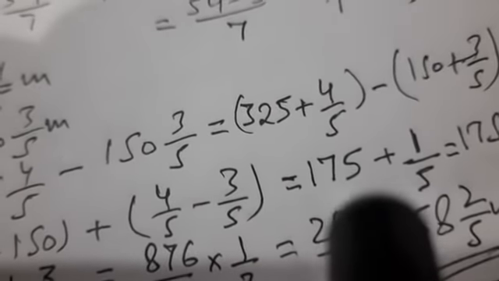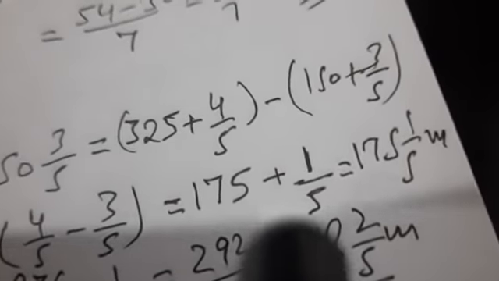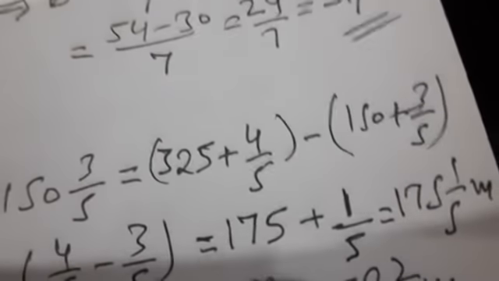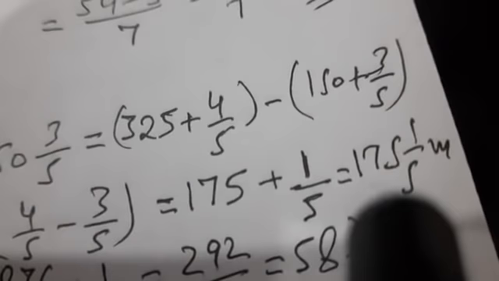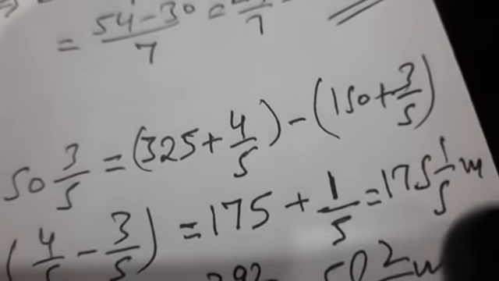So here we get 175 plus 1 upon 5, which when we combine again we get 175 whole 1 upon 5 meter as a final answer. 175 1 upon 5 meter is the remaining length of the rope, right?